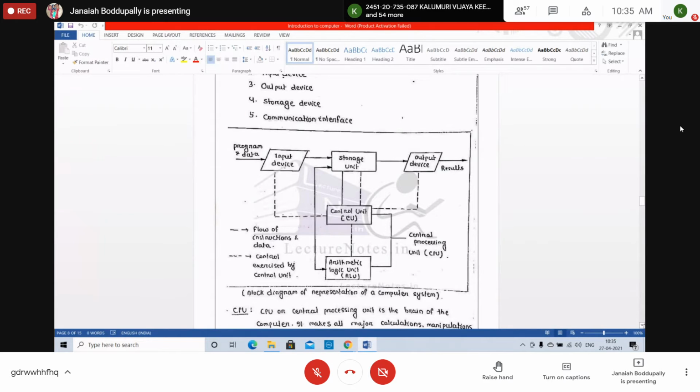What are the output devices? Tell me. Monitor, printer.